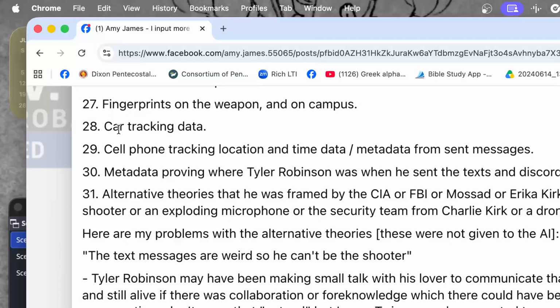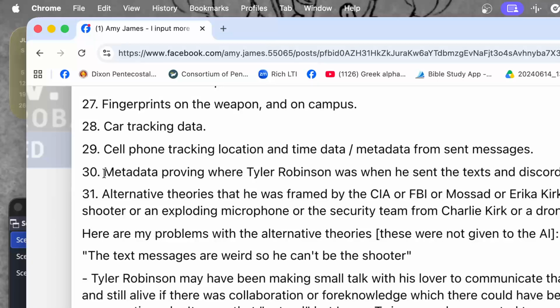Number 28, car tracking data. This was alluded to at the preliminary hearing. I'm sure they're going to have it at trial, and I'm sure they're going to try to introduce it. Number 29, cell phone tracking location and time data or metadata from sent messages. That's probably going to be introduced at trial. I can't see a reason why it wouldn't be.